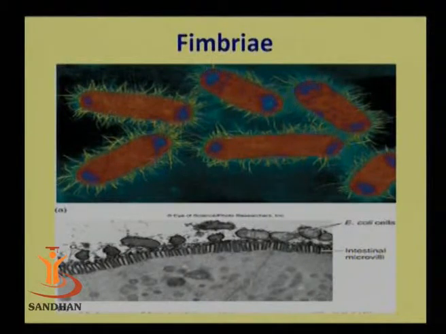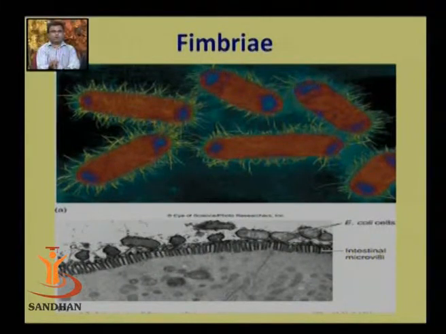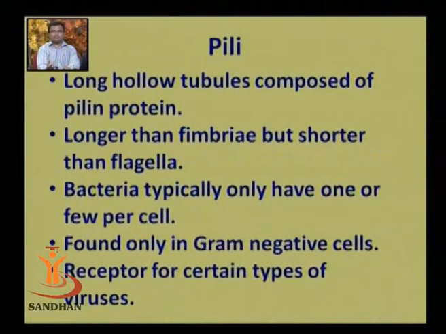Here in this figure, students can see that bacteria have about 100 or more spike-like projections, which are called fimbriae, and below that there are E. coli cells, which remain attached with the microvilli of epithelial cells present in our intestine, or you can say in the human intestine. So we can say that fimbriae are responsible for attachment.